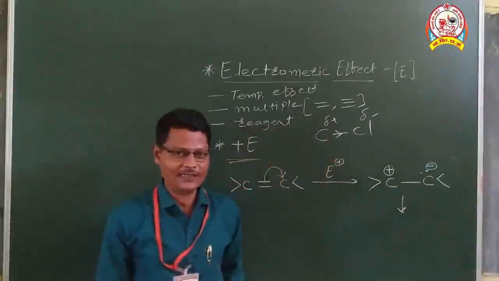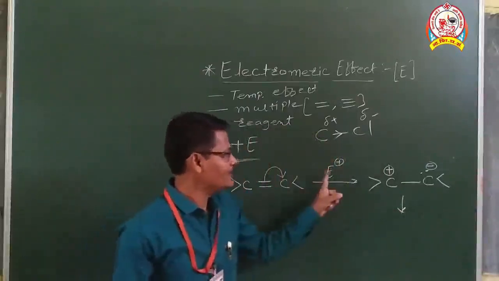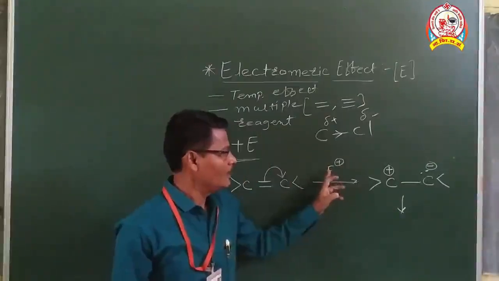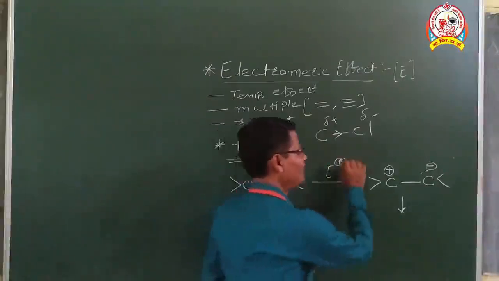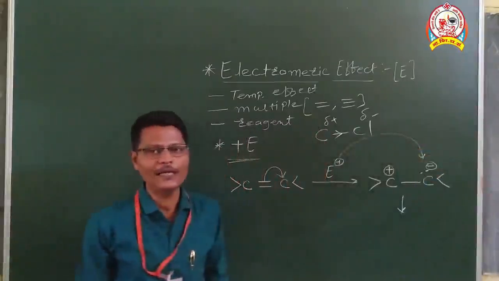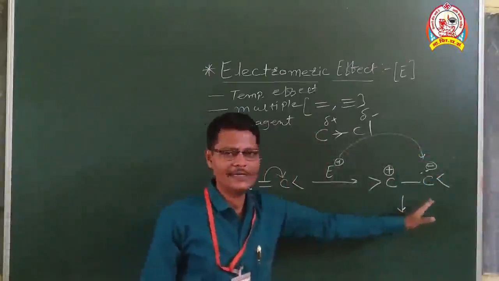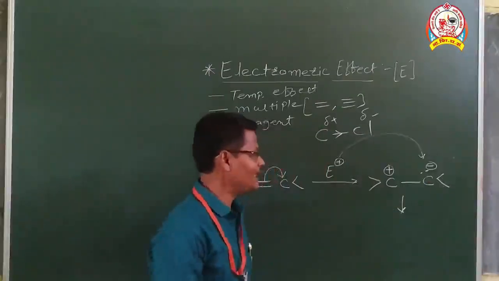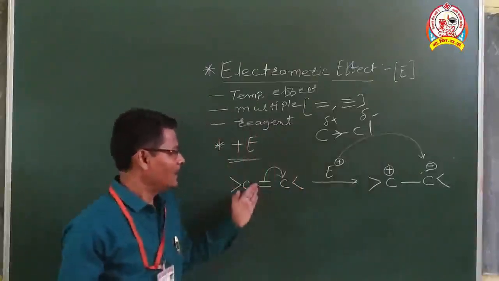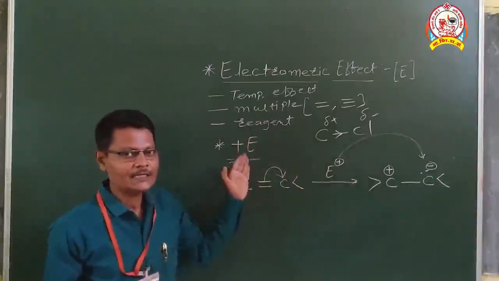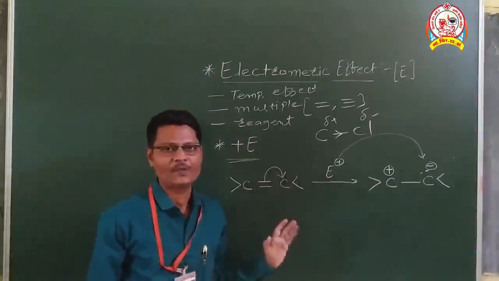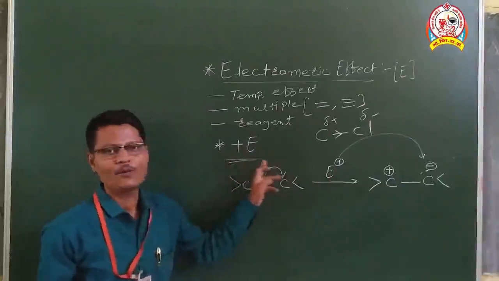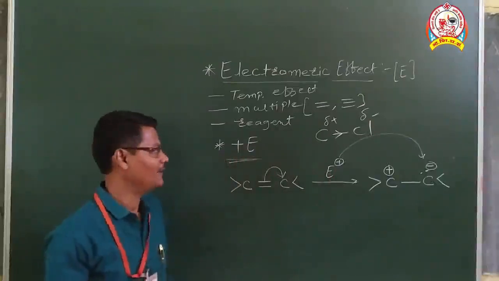If we carry out the further step, then we will find that since this reagent is electrophilic, containing positive charge, this positively charged electrophile will now get connected to this more electronegative carbon atom, or electron rich center. So what is happening here? See here, in this example, the pi electron pair is transferring towards that component to which the reagent gets connected, and such type of effect is called positive electromagnetic effect, which is indicated by plus E.